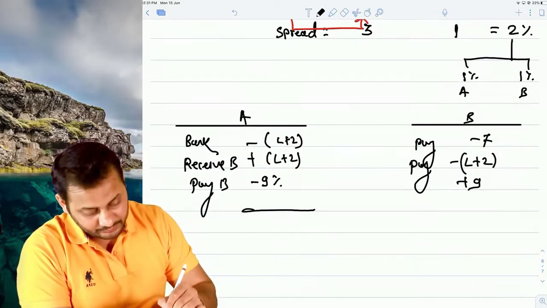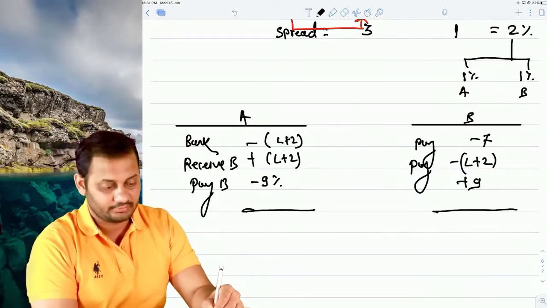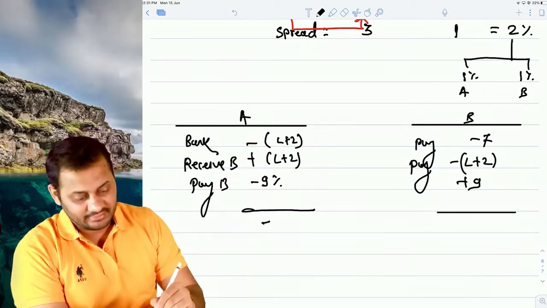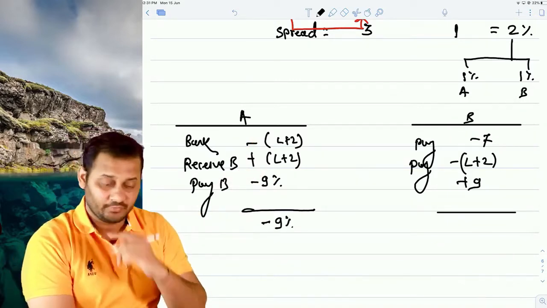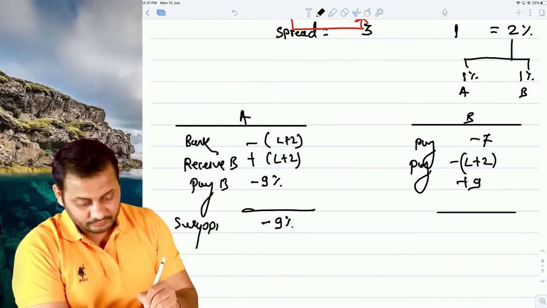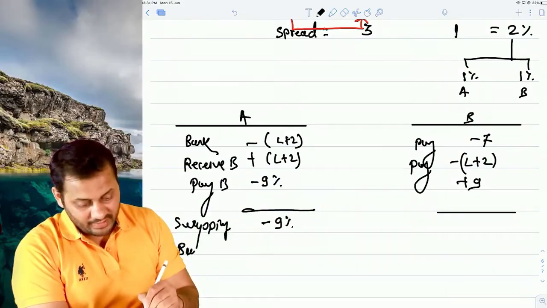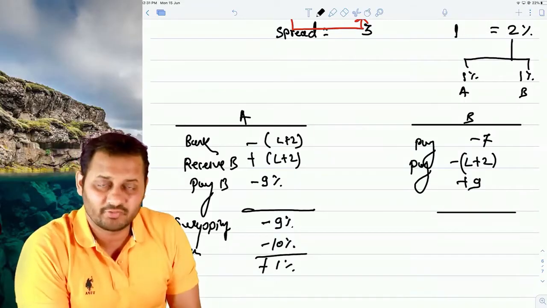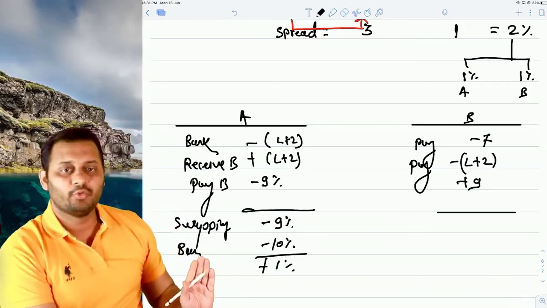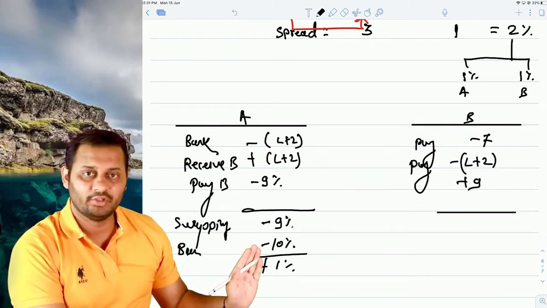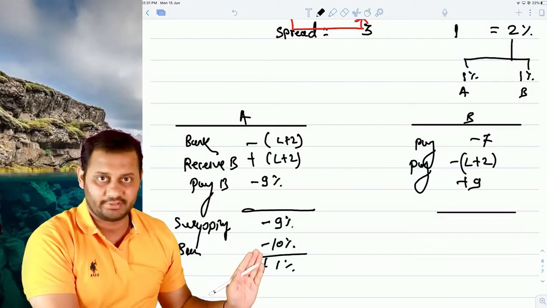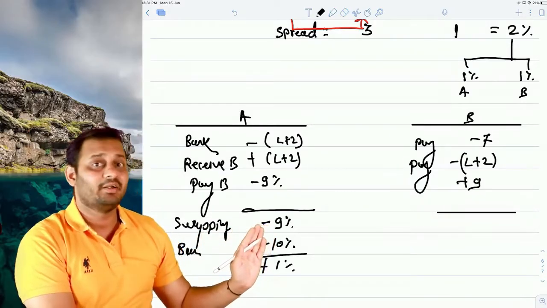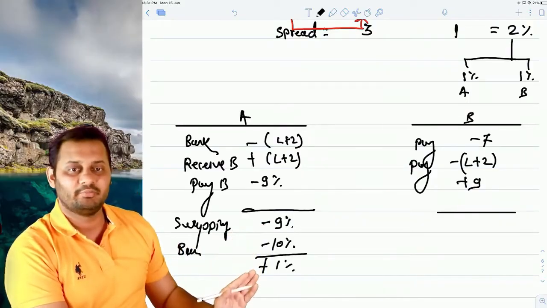Now calculate the net cost in swapping. So L plus 2 plus minus got cancelled. The net cost to A is 9% in terms of swapping. But from the bank directly it was costing him 10%. Can I say he got the benefit of 1% by swapping? Yes, sir. If he would have gone to the bank to get a fixed rate loan, it would have cost him around 10%. But in terms of swapping, he got the fixed rate loan. See, fixed rate is payment, but lesser interest, 9%. So the net benefit is this 1%.